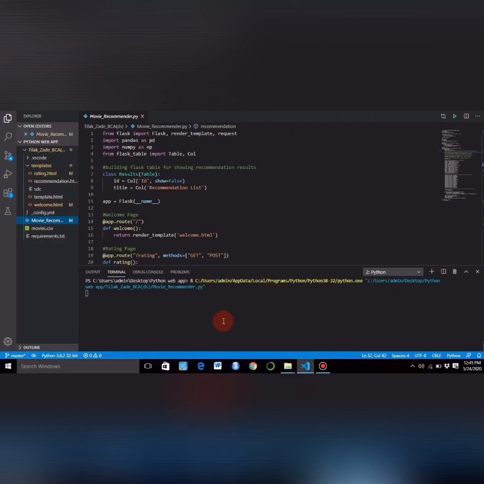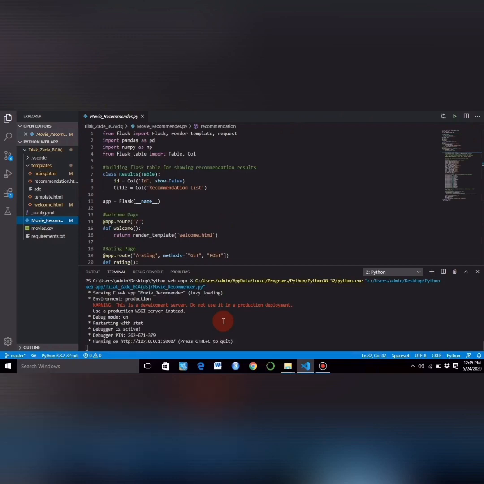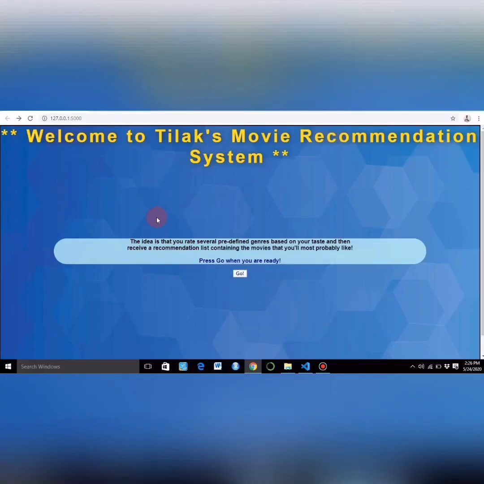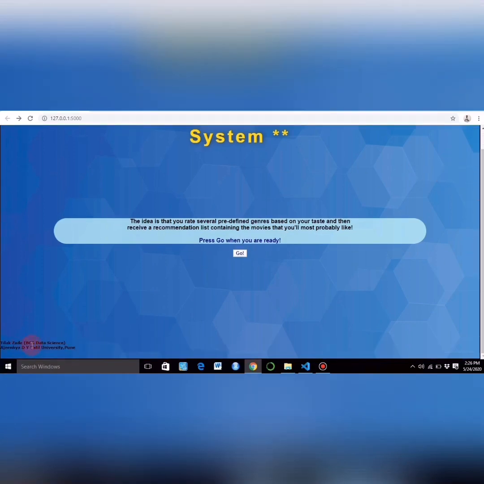So here our program will start running. They will provide us a link here. So we will get directly to the web app. After clicking this, the browser will open like this. This is the user interface of my web app, which is a movie recommendation system. So here I mentioned the idea is that you rate several predefined genres based on your taste and then receive a recommendation list containing the movies that you will most probably like. And here I mentioned my name with the branch and university name. So we will just go ahead.